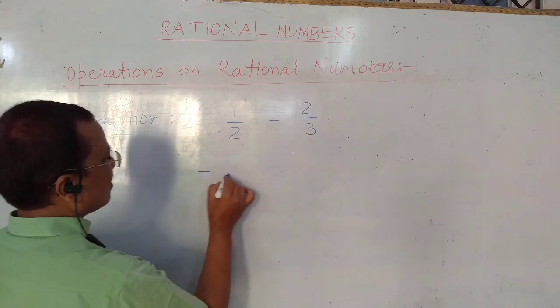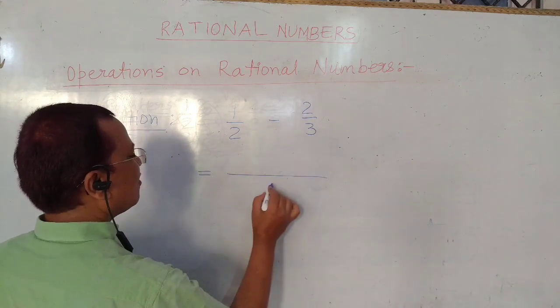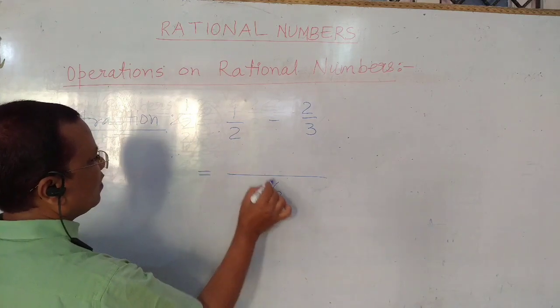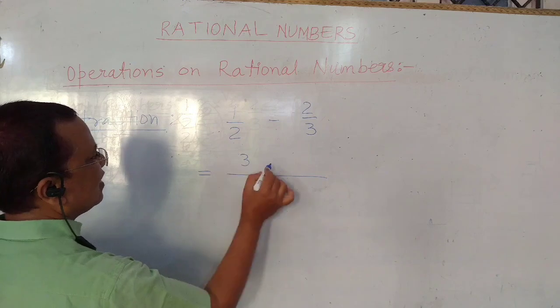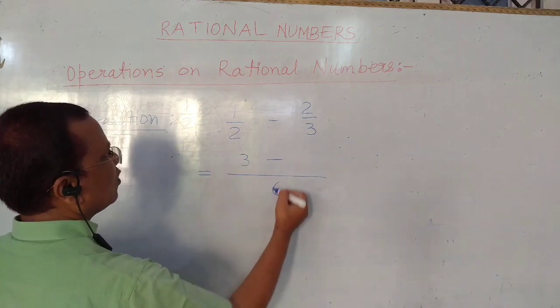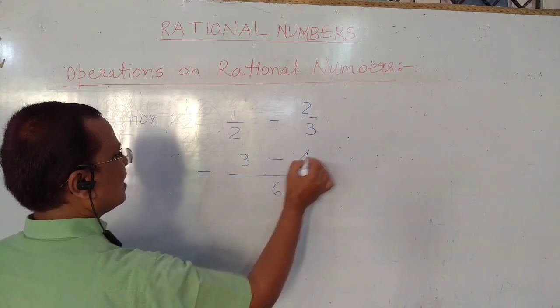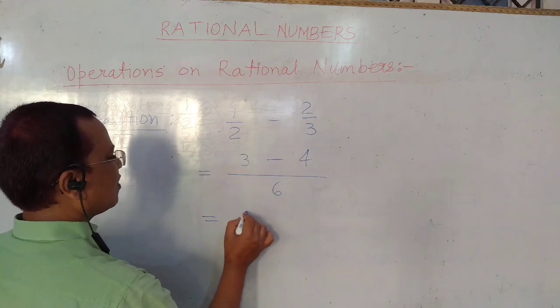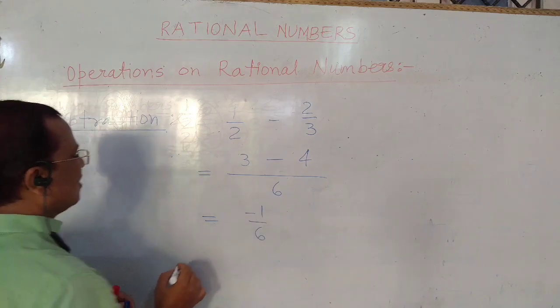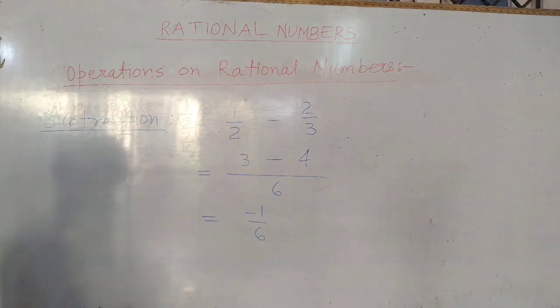Then we get the LCM of the denominators, 6. Divide 6 by 2, then we get 3 into 1, 3, minus, we divide 6 by 3, we get 2, 2 into 2, 4. 3 minus 4 is equal to minus 1 upon 6. So it is the subtraction of rational numbers.